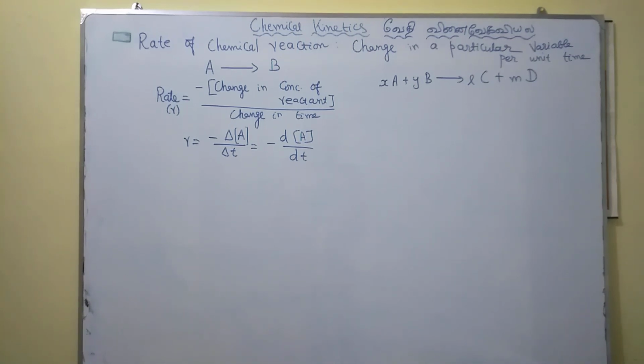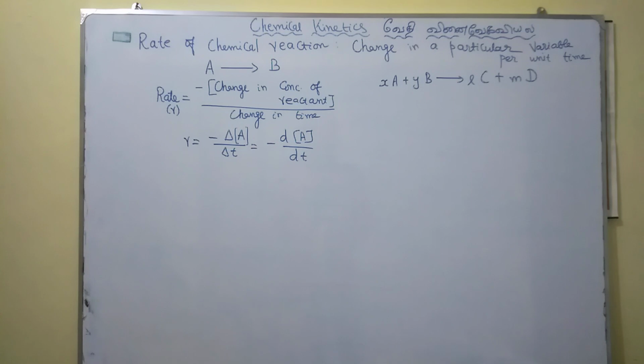So time is a very important factor, and how fast the reaction is. Some chemical reactions occur very fast, some occur very slow. So the rate is described in chemical kinetics, and the rate of a chemical reaction is simply the change in a particular variable per unit time. Here the variable is nothing but concentration, generally the concentration of the particular reactant. Suppose you consider the reverse reaction, the concentration of the product, whatever it may be.